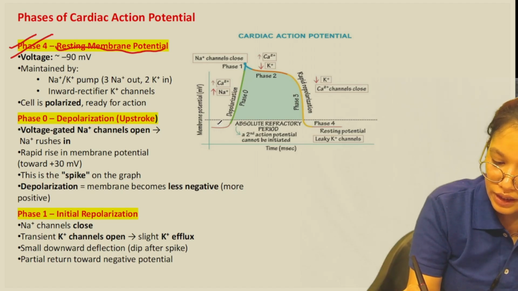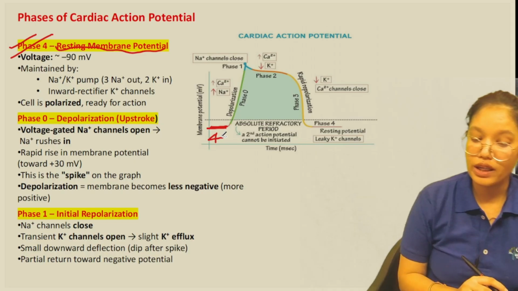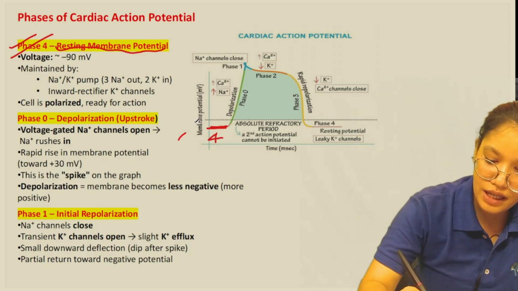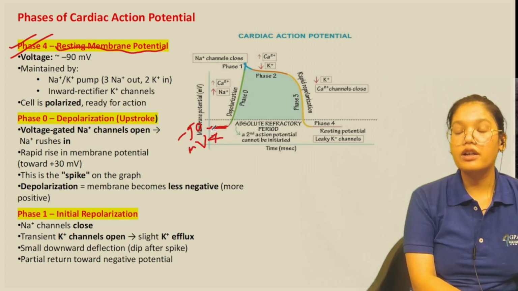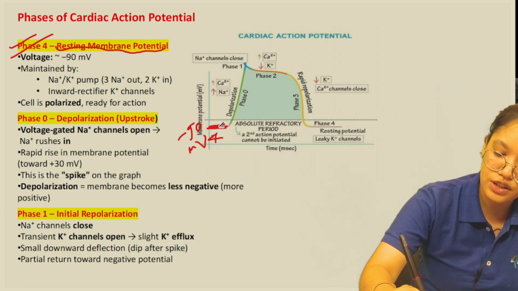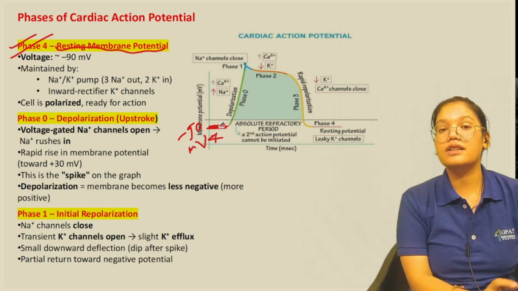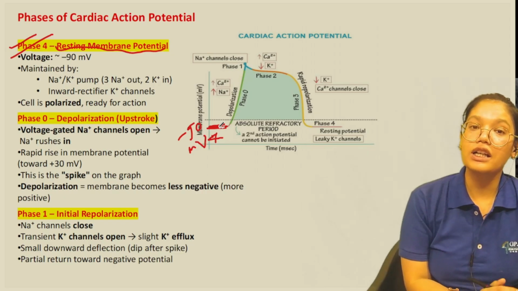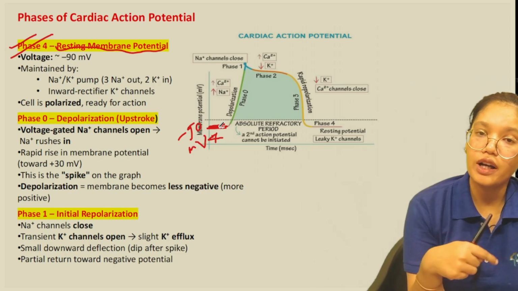This region is called phase 4, and this occurs at minus 90 microvolt. This region is also called the polarized region. Here, whenever we get a signal from our brain, there is a generation of an impulse.